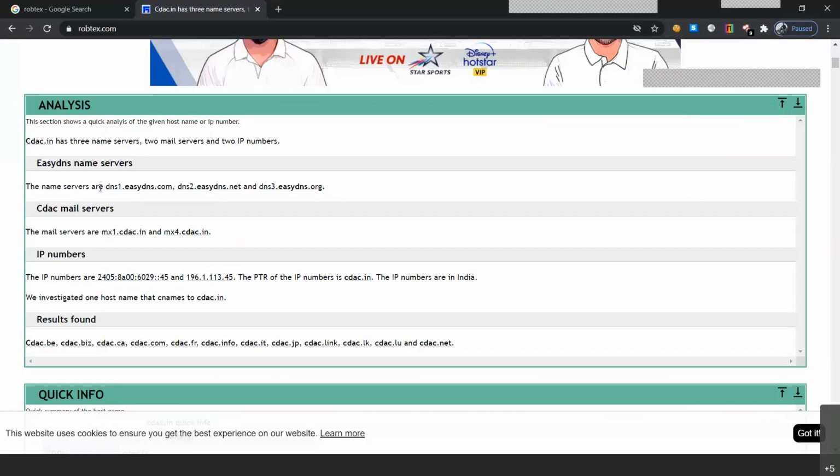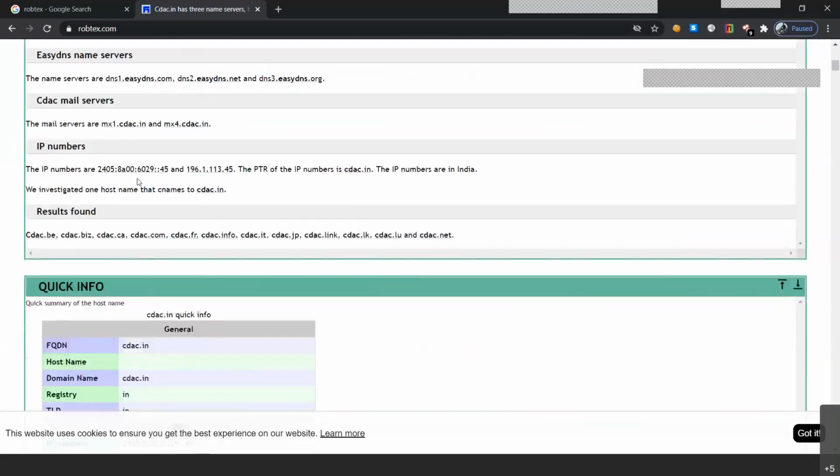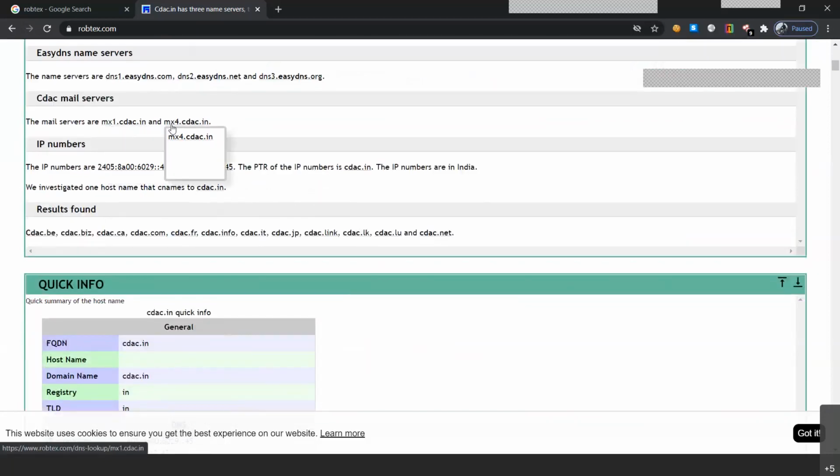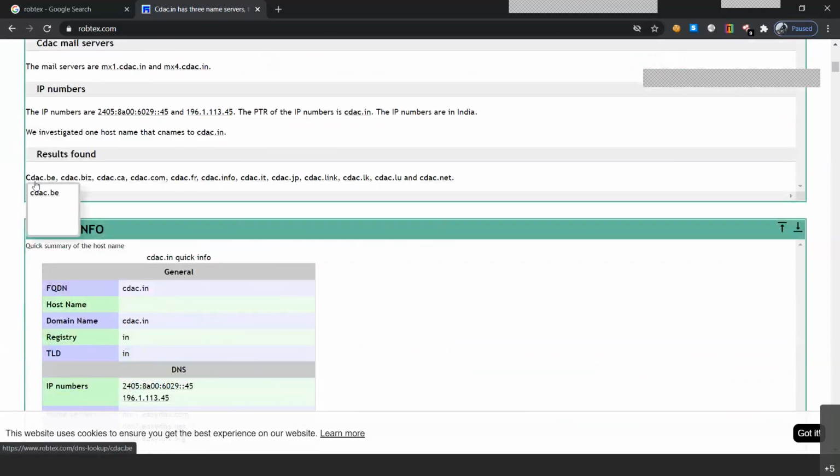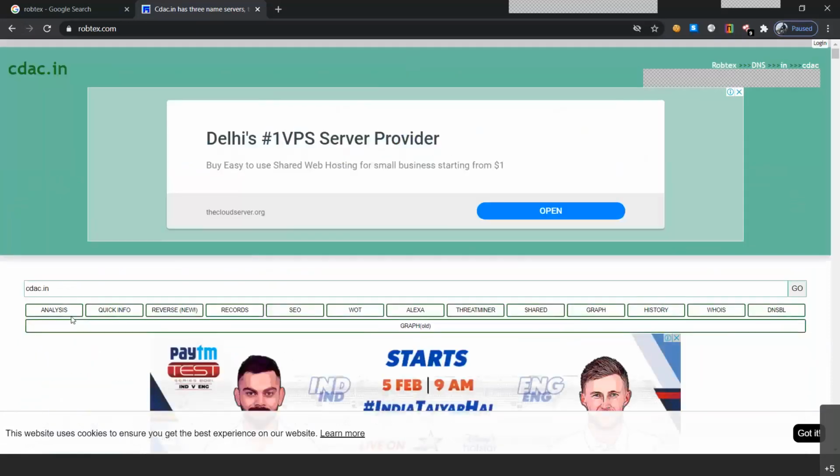Easy DNS name servers, we have DNS1, DNS2, and DNS3 with .com, .net, and .org. Then the mail servers, mx1.cdac.in to mx4.cdac.in, and the 2 IP numbers, IPv6 and IPv4, that are linked to cdac.in. There are other results also found, which are similar domains but are not linked with CDAC: .biz, .ca, .com, .fr for France, .info, .it, .jp, .link, and .lk. So there are also results that they were able to find about CDAC.